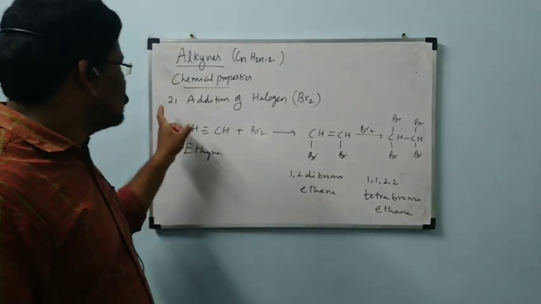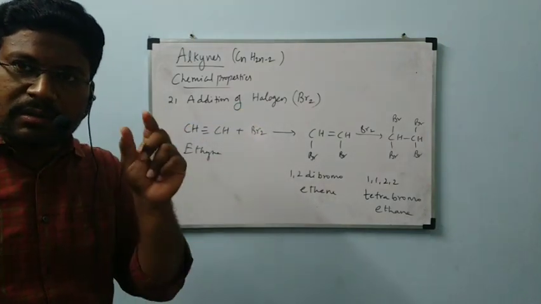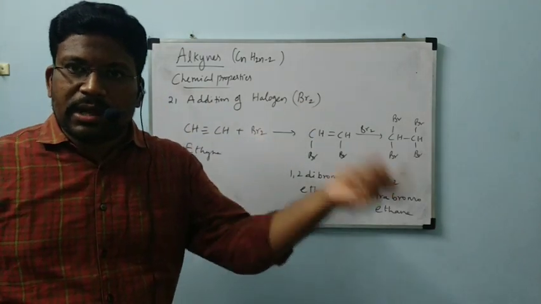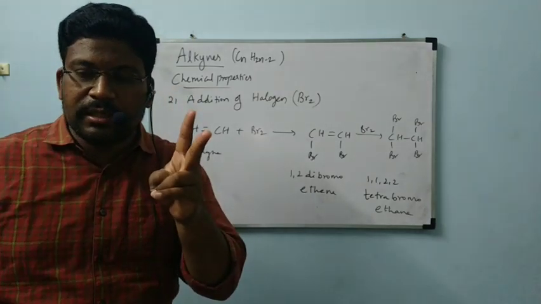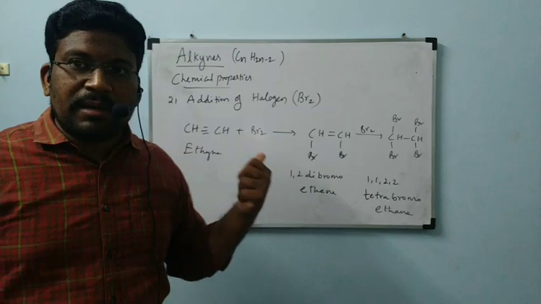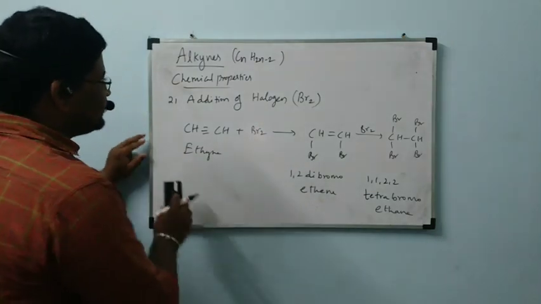Okay, this is second chemical property, addition of halogen. Simply one pi bond is broken, one Br is added to one carbon, another Br is added to another carbon. Like that 2 times it will happen because 2 pi bonds are present. In alkenes only 1 pi bond, so one step only takes place. But here 2 pi bonds are present, so 2 steps will take place.